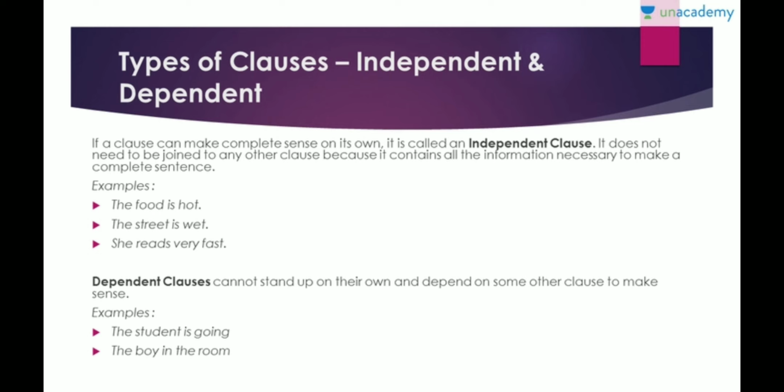Now, we do have types of clauses. What are the types of clauses you have? Independent and dependent clause. If a clause is making complete sense on its own, then it becomes an independent clause. And if it does not, like if it needs to be joined by something else, it becomes a dependent clause, right? So for independent clauses: the food is hot. The street is wet. She reads very fast. They are complete sentences in themselves, right? So they're independent clauses. And dependent clauses cannot stand on their own.